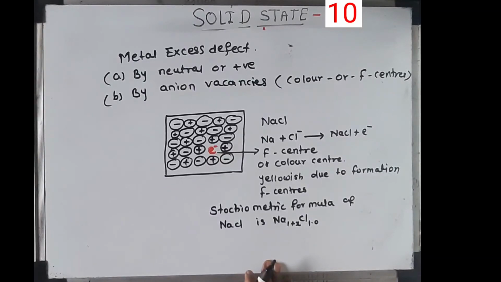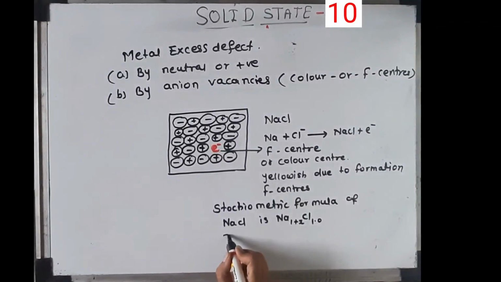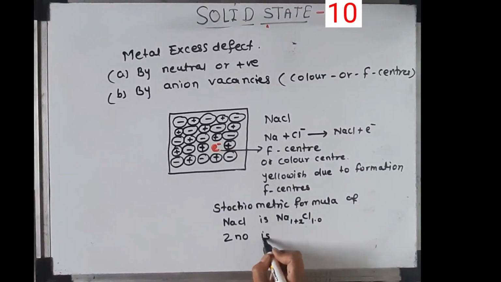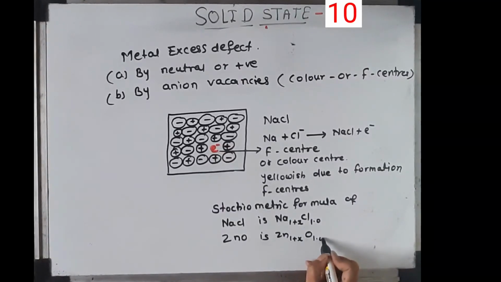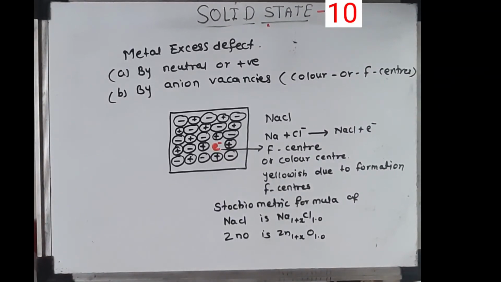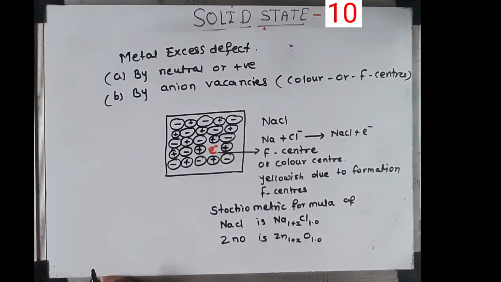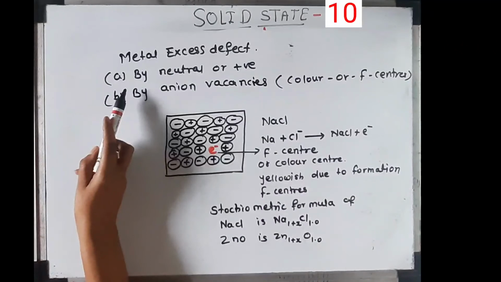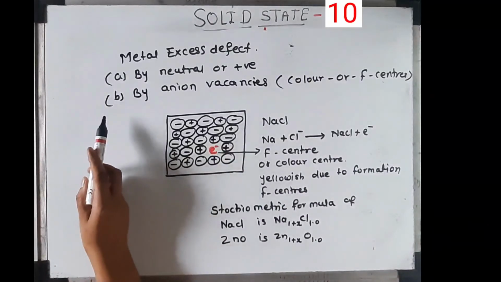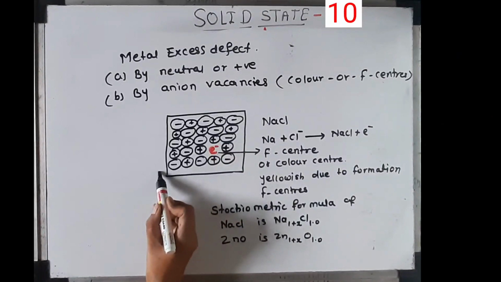In ZnO also, the formula is Zn 1 plus x O 1.0. Is it clear, students? These are the non-stoichiometric defects, that is, metal deficiency defect and metal excess defect. Metal excess defects are of two types, by neutral atoms or positive ions in interstitial positions, or by anion vacancies. This topic is very important for boards.